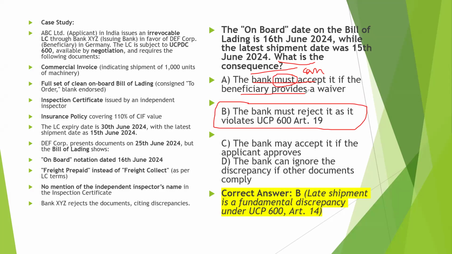The person who will provide the waiver is the applicant. So the applicant has to give the waiver.